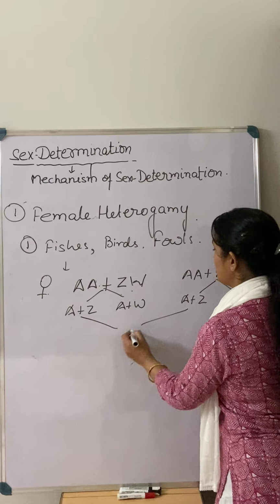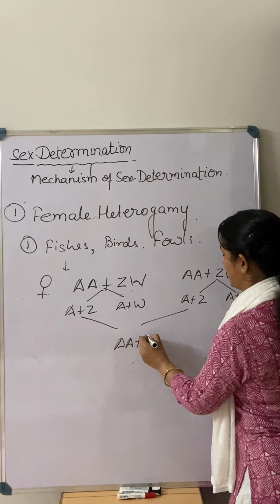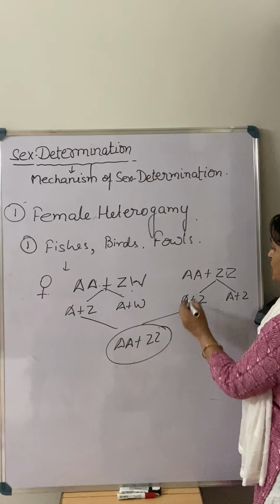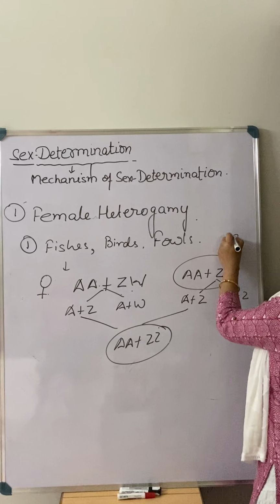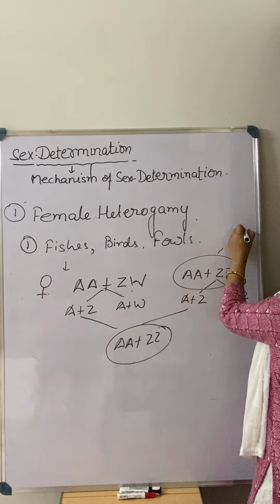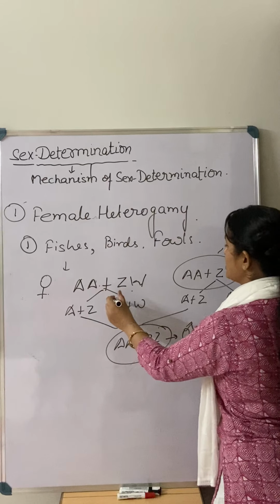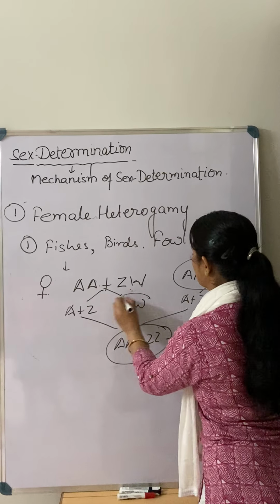When there is a fusion, so A plus ZZ. This is a genotype actually for the male, right? This is the genotype for the male. So the coming baby is a male. But in the case of this, when there is a gamete fusion, what is there at that time?